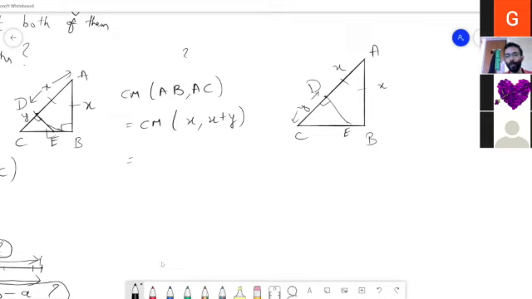Okay, so now we don't know what is CE, right? That is true. We do not know what is CE, but there is one relationship between DE and EB. Okay, let me just redraw it. There is one relationship, correct, between DE and EB. Can you figure it out? DE and EB.